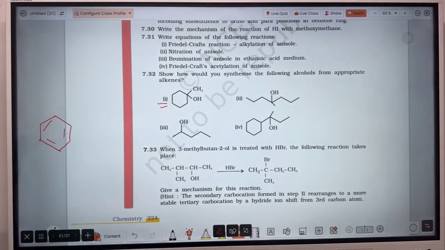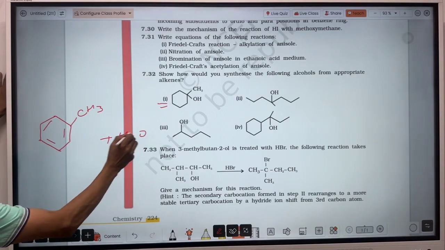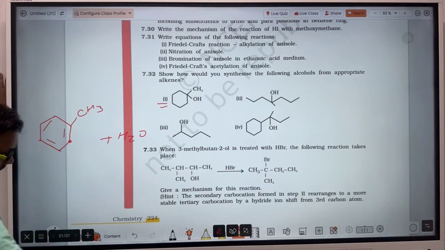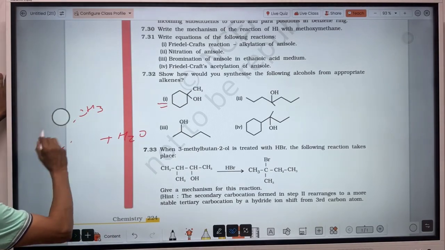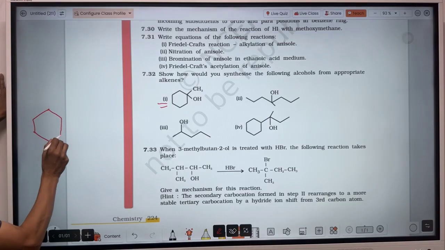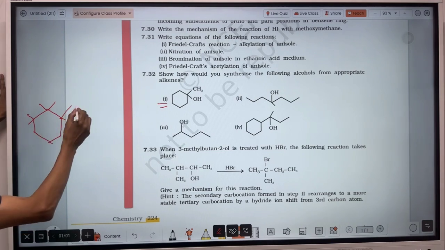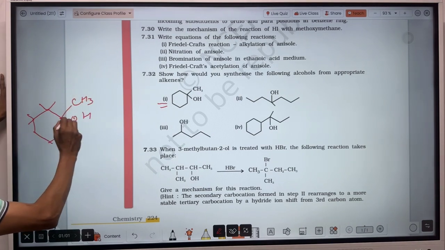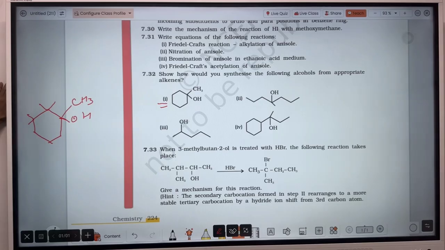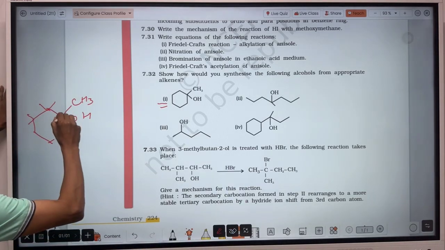So the first point I am discussing here. Like this one here, CH3 here. When you react with water, there will be one hydrogen here. Oh, it's not benzene, it's cyclohexane. Everywhere there are two hydrogens. Consider the tetravalency of this carbon. Here is CH3 and OH that you have to form. So that means there will be a double bond, either here or on that side, wherever you would like. To any place you draw the double bond, and then you could solve them very easily.